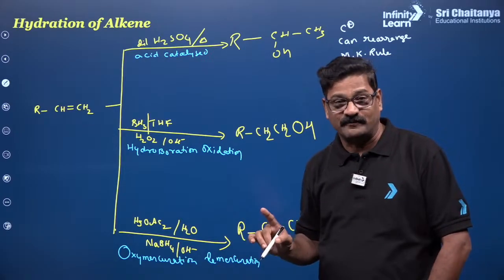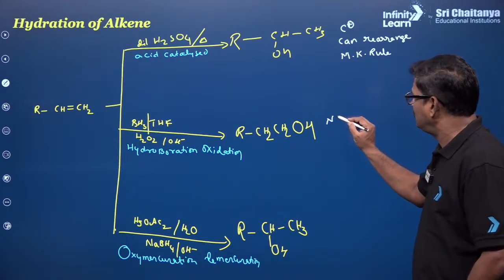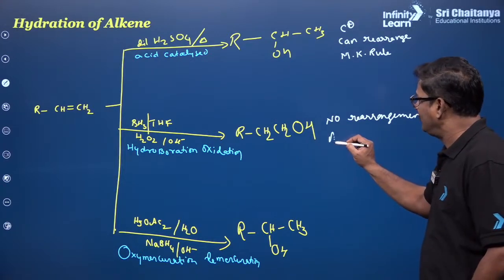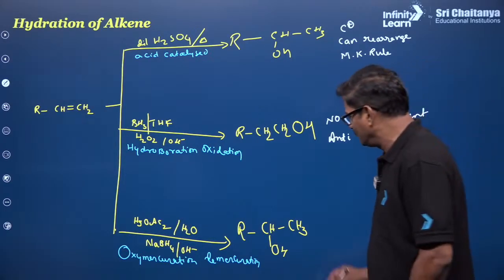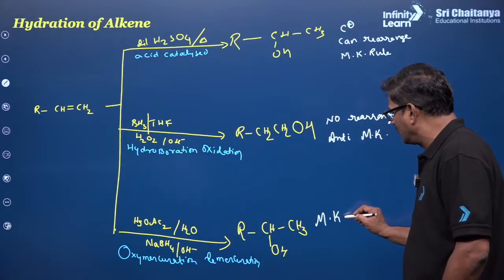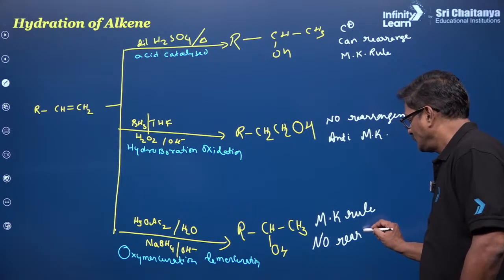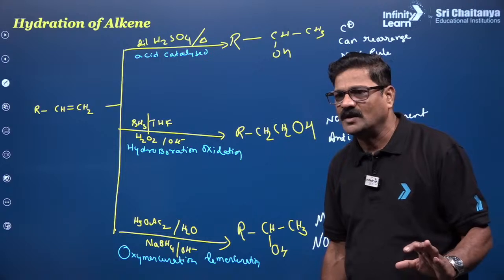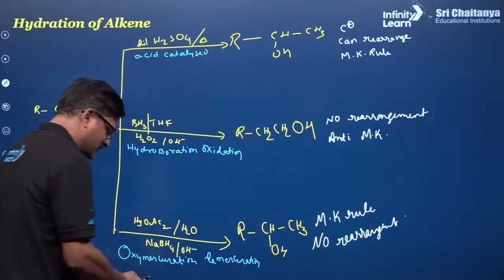So NEET examination, time game, precision game, everything. And here, no rearrangement, and anti-Markovnikov product. While here the product is Markovnikov, definitely, but no rearrangement. That's perfect. Now you have seen hydration of alkene. This much is enough for you. Right, perfect, clear, any doubts? No, moving ahead. I have to show you all the reactions now.